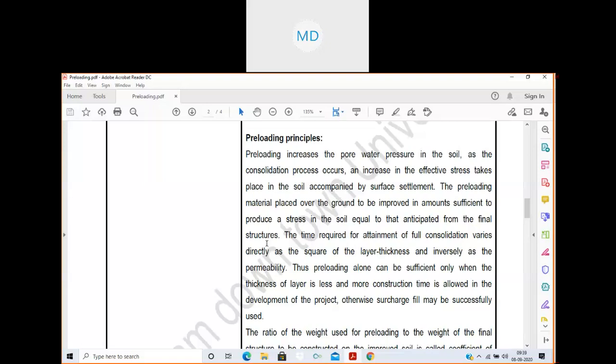Suppose you are going to construct a building or something. I am taking the example of building only. So if you are constructing the building, obviously you will design that building, calculate the loads, and find out ultimately how much load is transferred to the soil. So you have an idea. That much load you have to apply as preload before constructing the structure, so that the surface undergoes the required settlement. Then we remove the preload and we apply the final structure's load.